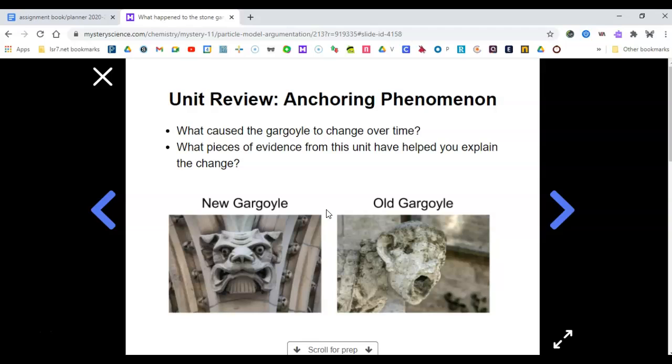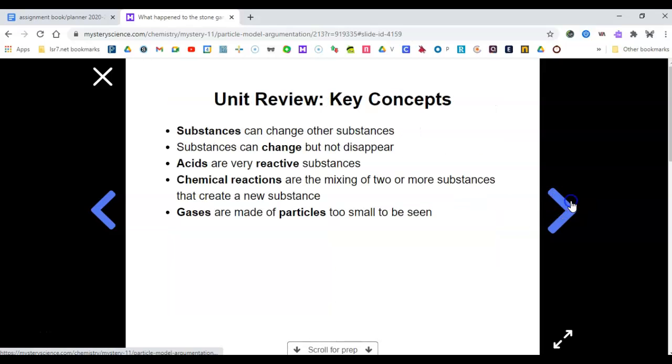So what we've been thinking about is what caused the gargoyles to change over time. What pieces of evidence from this unit have helped you explain the change? So your work today, you are going to use what we've learned in our investigations and our mystery science videos. Here are the things that we have learned. Substances can change other substances. Substances can change but not disappear. Acids are very reactive substances. Chemical reactions are the mixing of two or more substances that create a new substance. Gases are made of particles too small to be seen.